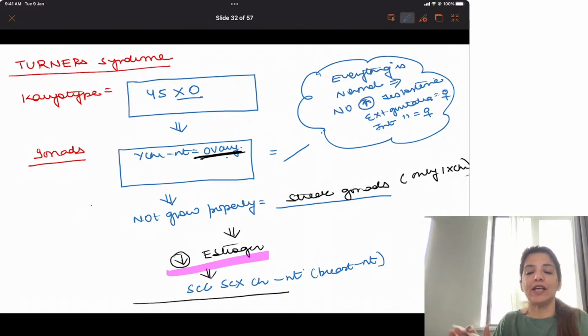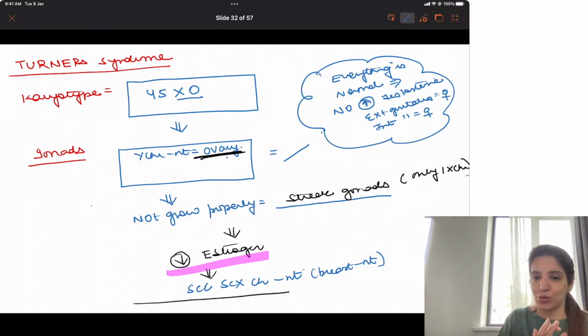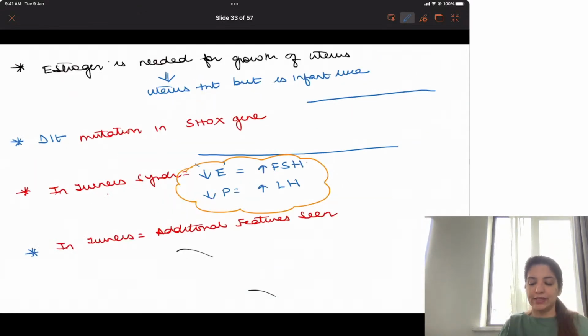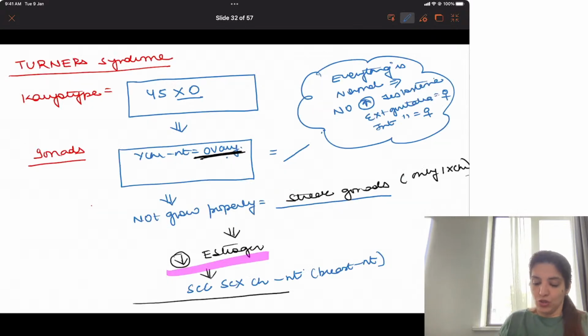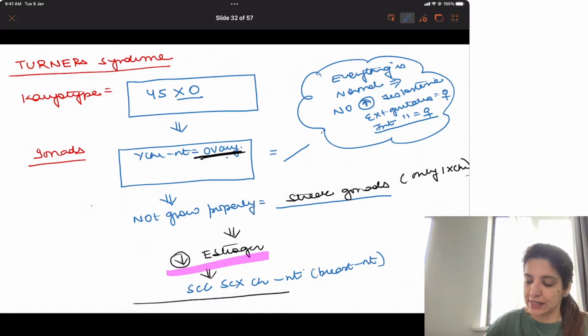I am not saying that in intrauterine life there is more testosterone. There is no more testosterone. Nothing is happening. There is no problem related to testosterone, right? And if there is no problem related to testosterone, then external genitalia have to be female external genitalia, right? And internal genitalia have to be female also, right? So in Turner syndrome, if I ask you what the internal genitalia will be, you are going to say internal genitalia will be female, right? So uterus will be present.